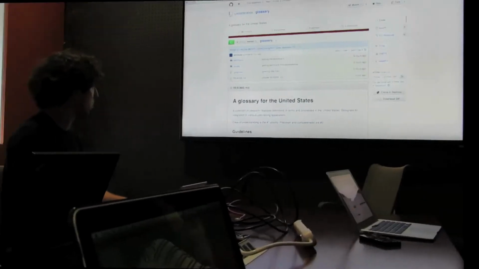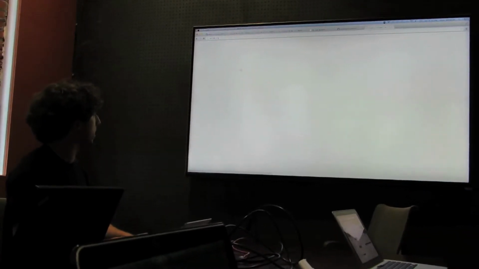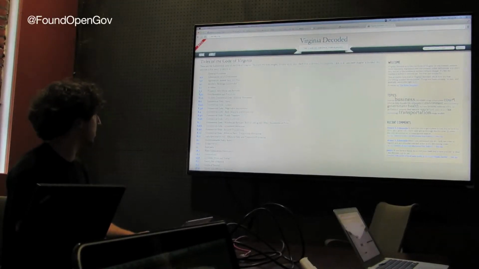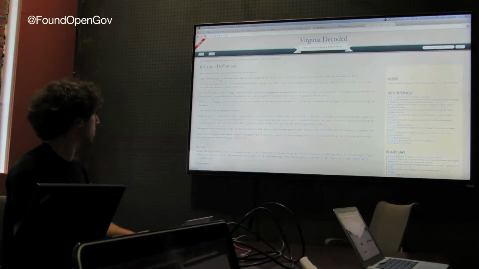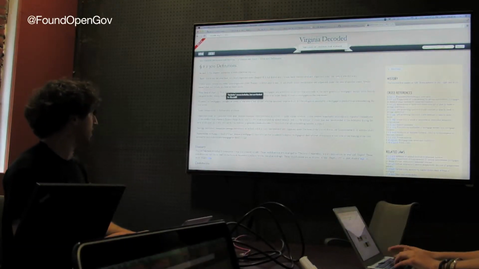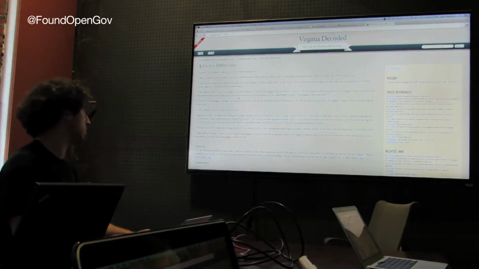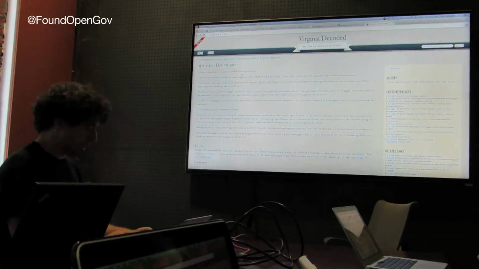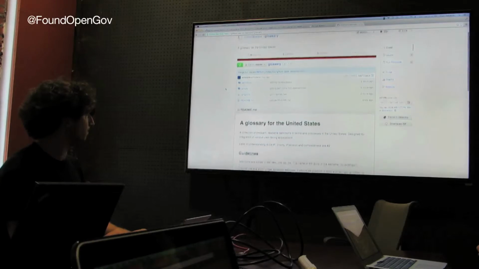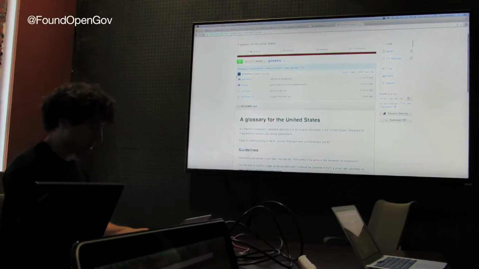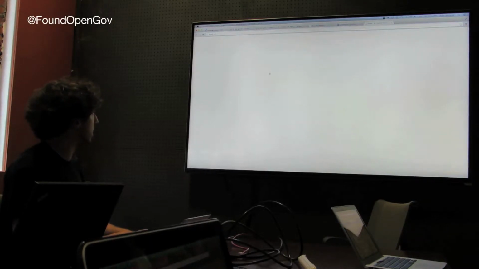The idea is to follow what State Decoded had done for Virginia specifically, and to be able to empower something like this generally, in a public domain, distributed way using GitHub. So this project, the goal here is to make it easy for anybody to edit.